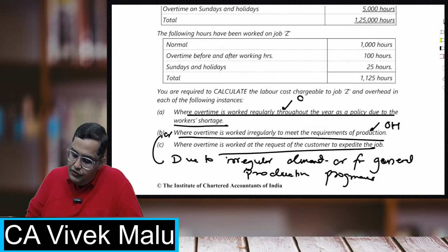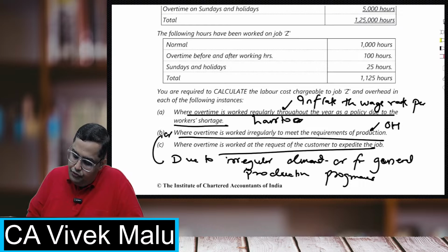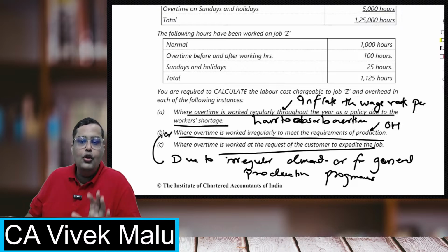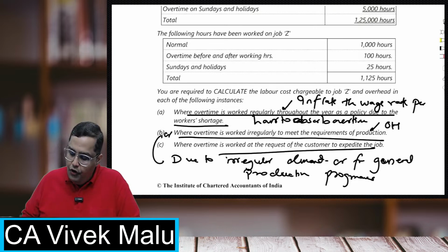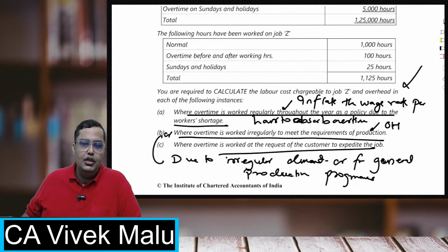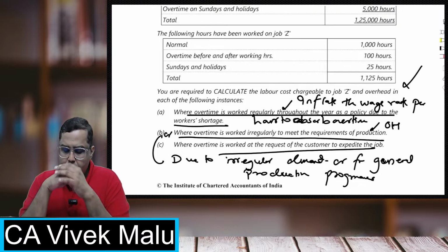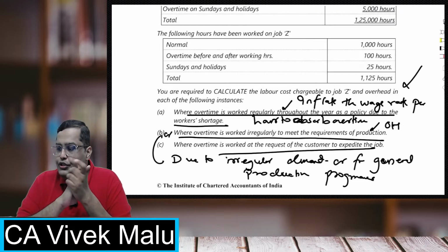What we do is inflate the wage rate per hour to cover, to absorb overtime. Overtime is treated as normal here, and we increase the wage rate of the remaining hours to account for such overtime payments. Have you all understood this?